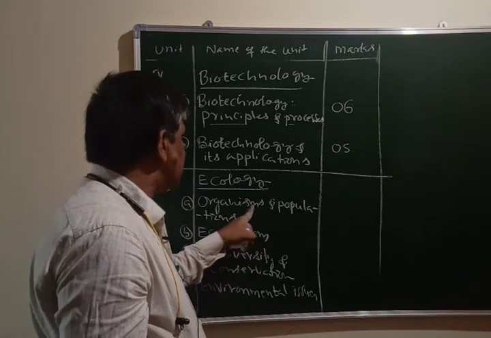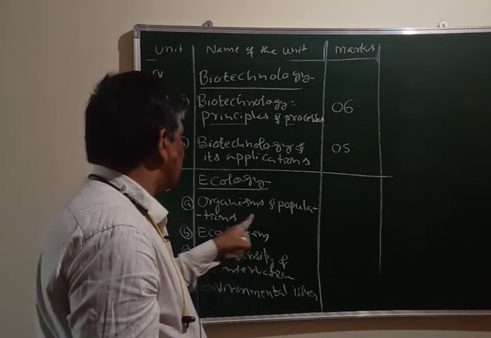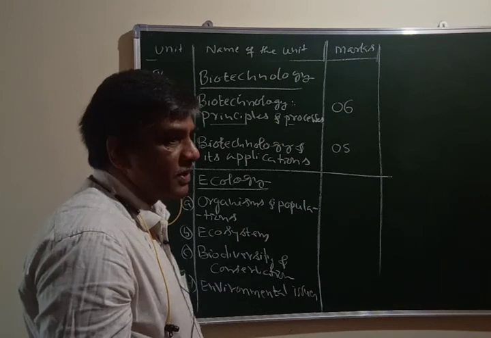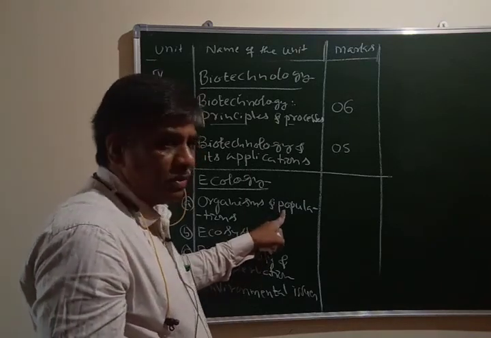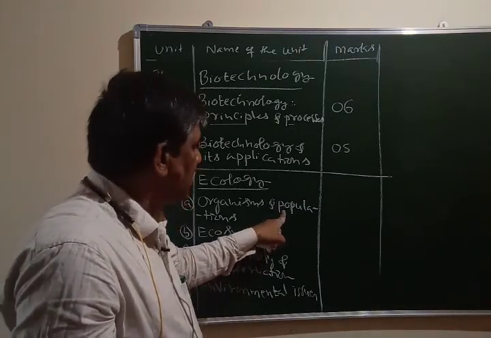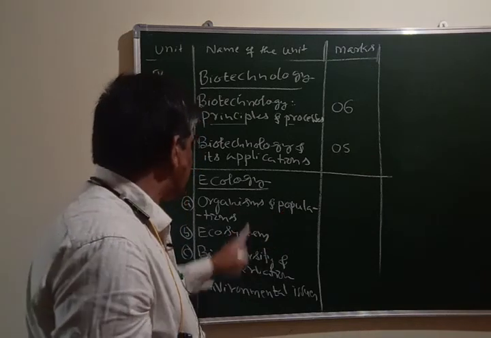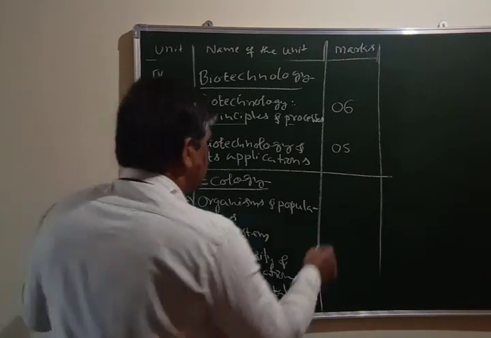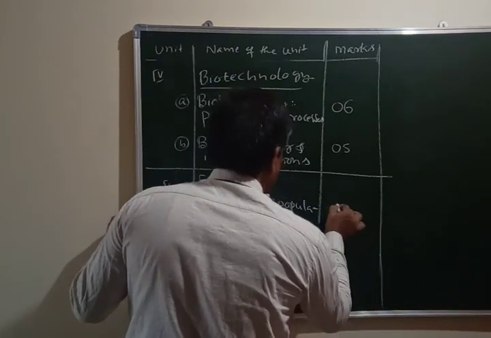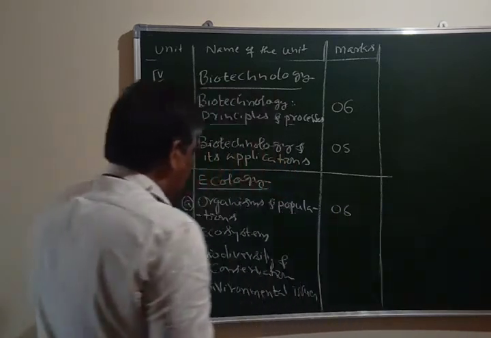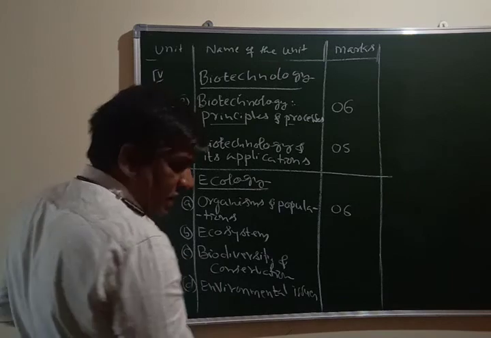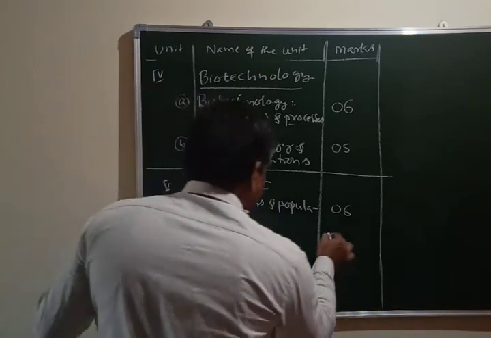A group of individuals is called a population, and you study the characteristics of populations. When a group of individuals is present, there is a kind of interaction, and that is the population interaction you have to study. From this lesson you will get 6 marks questions, and from ecosystem again you will get 6 marks questions.